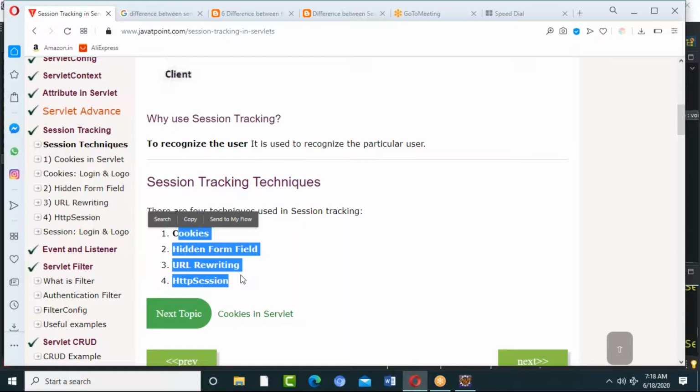Cookies are browser level. If you send a request to a particular server for the first time, it will remember you. Next time it will attach a cookie to you and give it back as a response. And the next time the same person sends a request, it will identify, oh, he's an existing person. But if I disable my cookies in my browser, gone. That means cookies are browser dependent. We have an option in the cookies management and all.